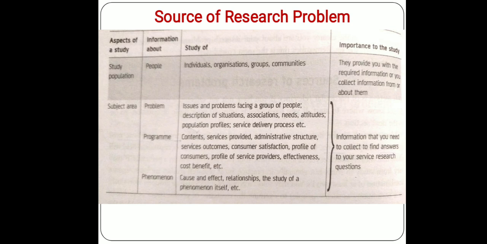People is our study population, because whatever we will study, it is always relating to people. So people is our study population. When we say people, it includes individuals, organizations, or a group of individuals, or a community. So what actually do they provide?